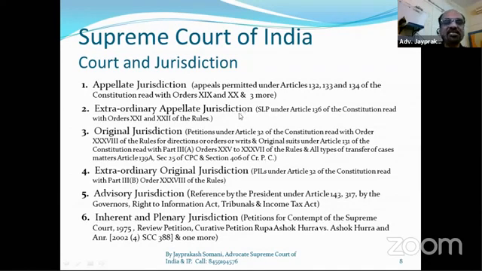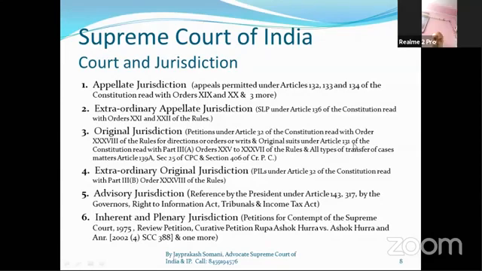So these are the two jurisdictions we have seen. The third jurisdiction is original jurisdiction. As earlier I mentioned, petitions under Article 32 of the Constitution read with Order 38 of the Rules, for direction or order or writs, or original suit under Article 131.